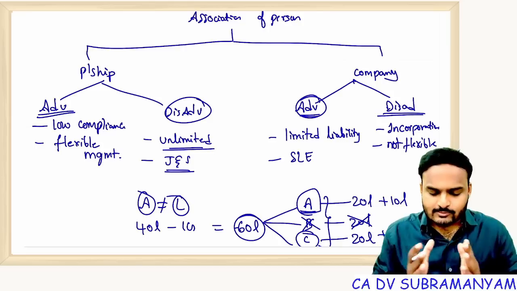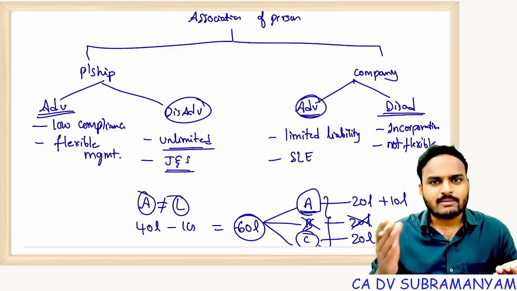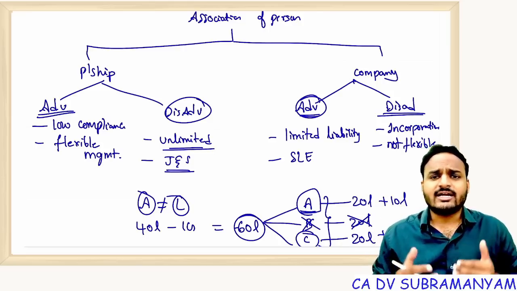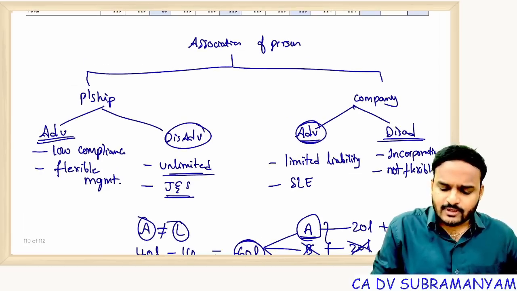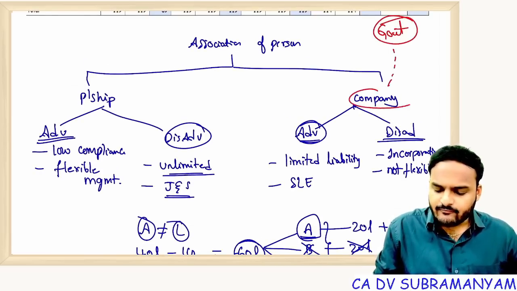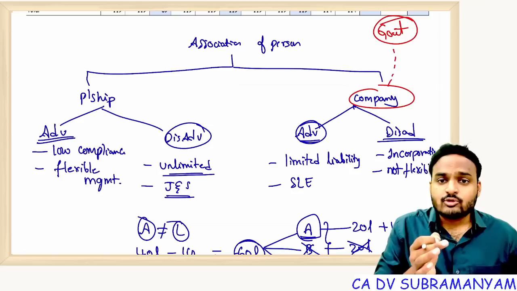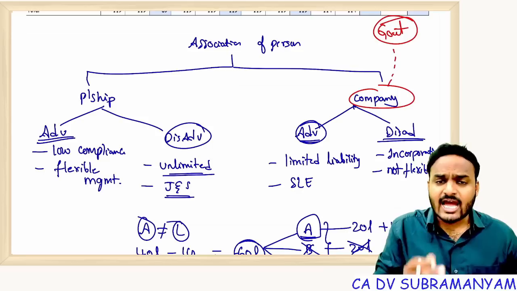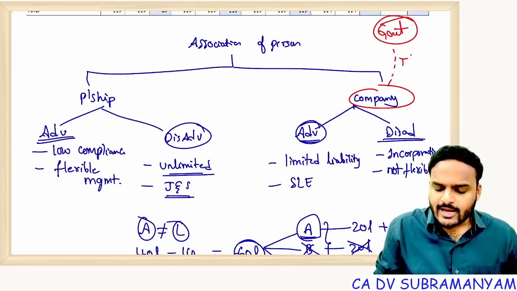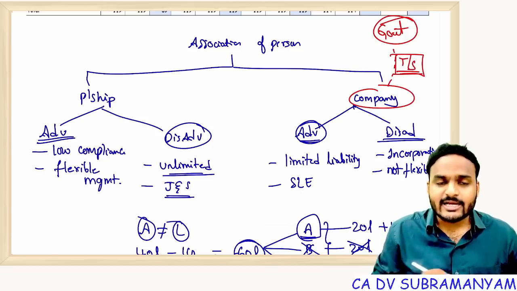So if you look at these two types of organizations, partnership and company, both have their own advantages and disadvantages. But if you observe carefully, from the government's point of view, company is a very, very advisable option. Why? A company comes into existence through incorporation. Every year the company has to file financial statements with ROC, annual returns with ROC. So therefore transparency is possible in case of a company type of organization.